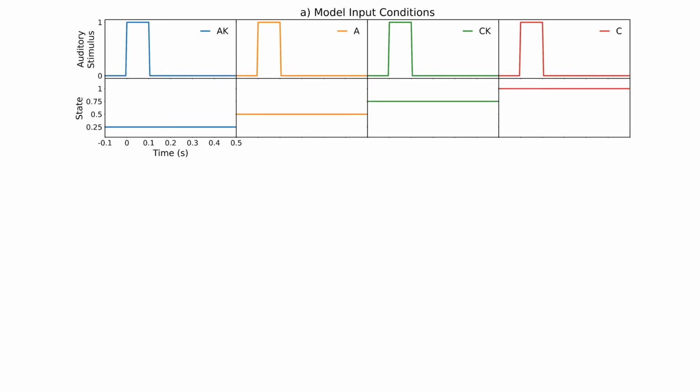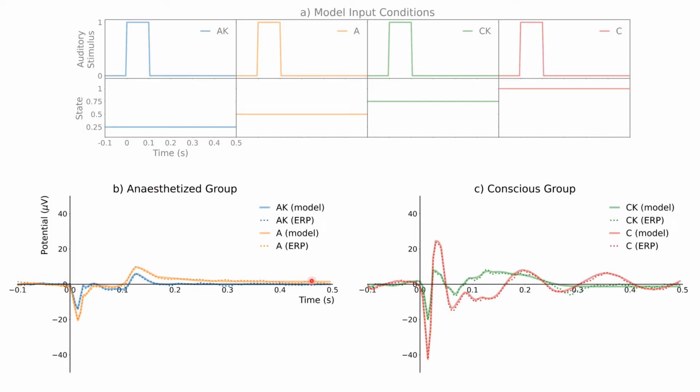This graph shows the four different model input conditions. So we have the anesthetized mice after administering ketamine. They were represented with a state value of 0.25. The anesthetized group was represented with a state value of 0.5. The conscious group after giving ketamine was represented by 0.75, and the conscious group was represented by 1. Otherwise, the auditory stimulus was represented in the same way for all four groups. And these were the input conditions for training the model.